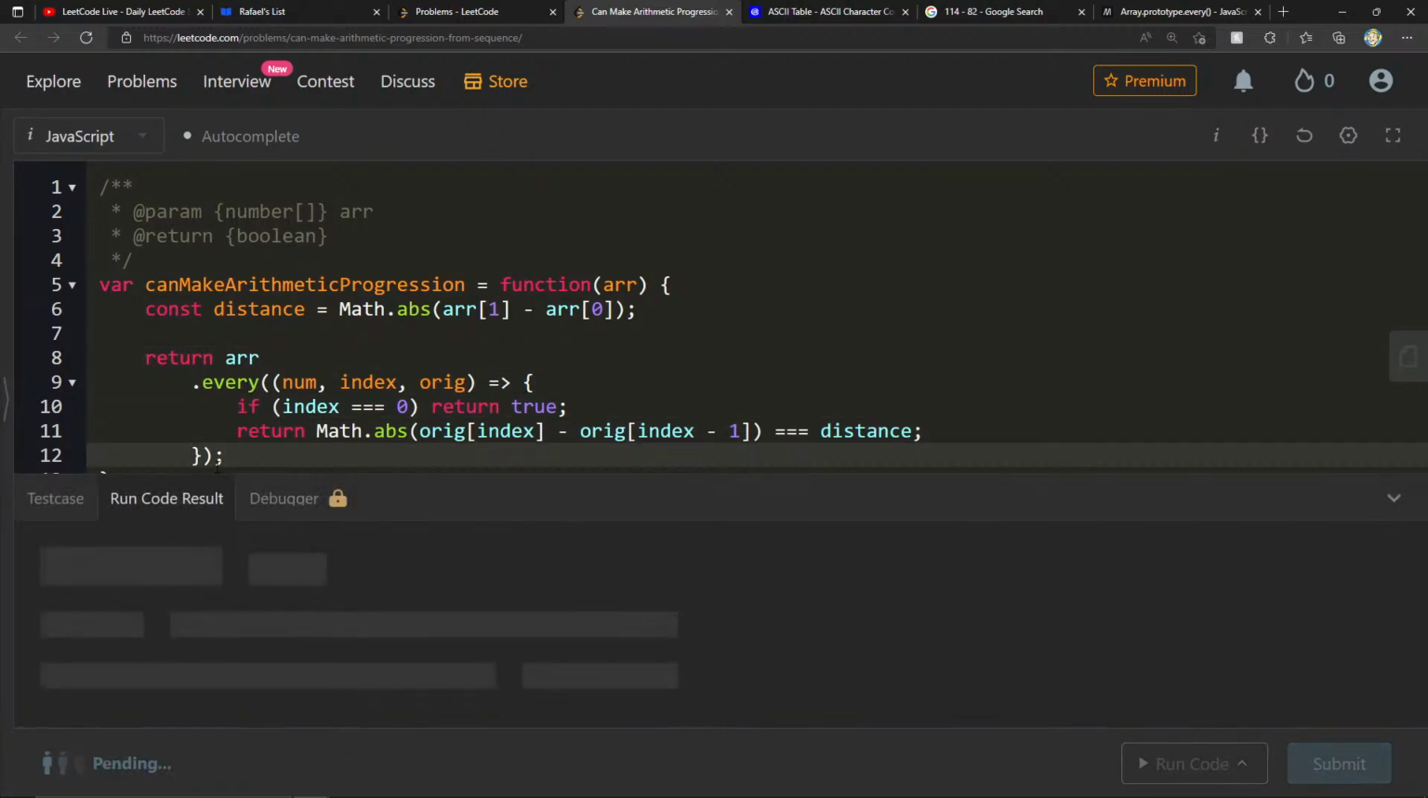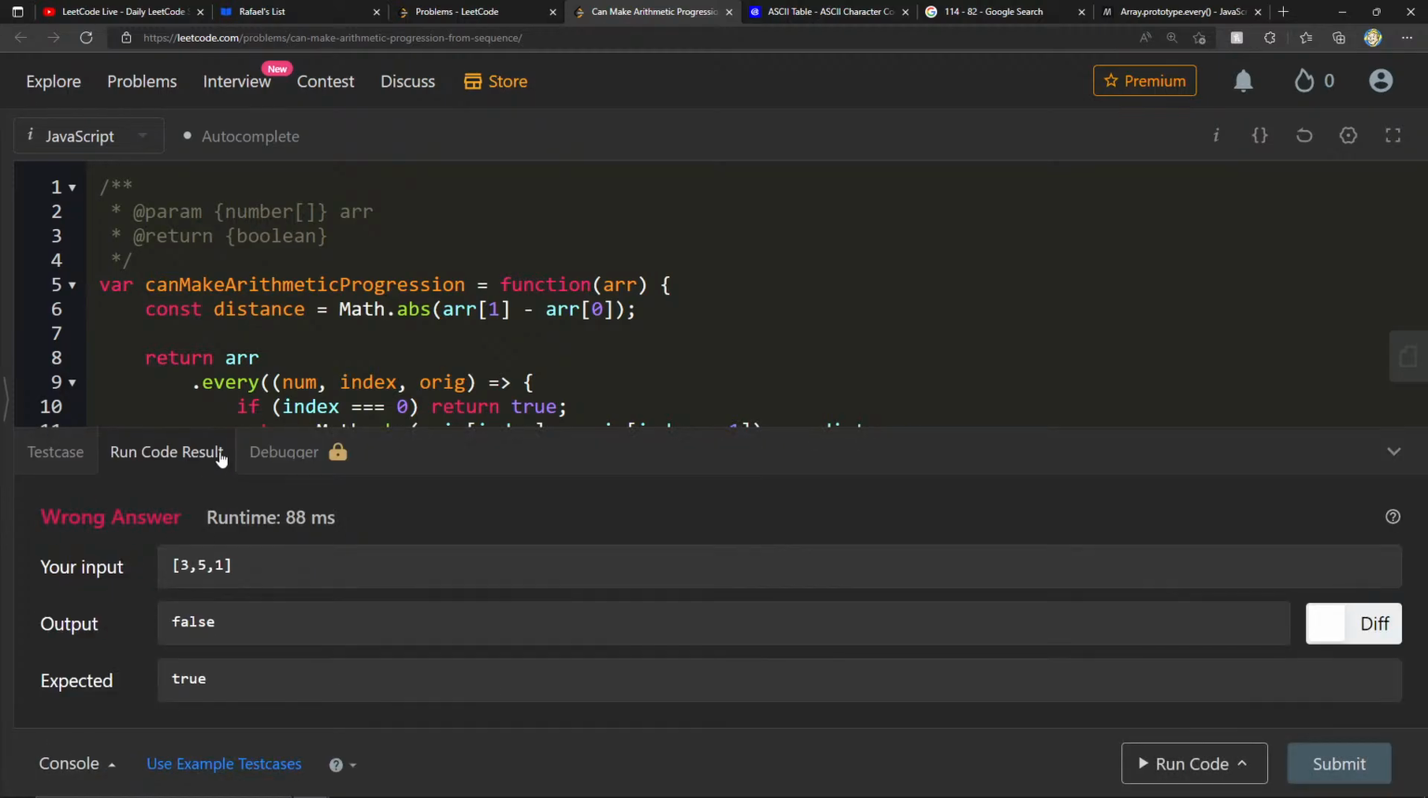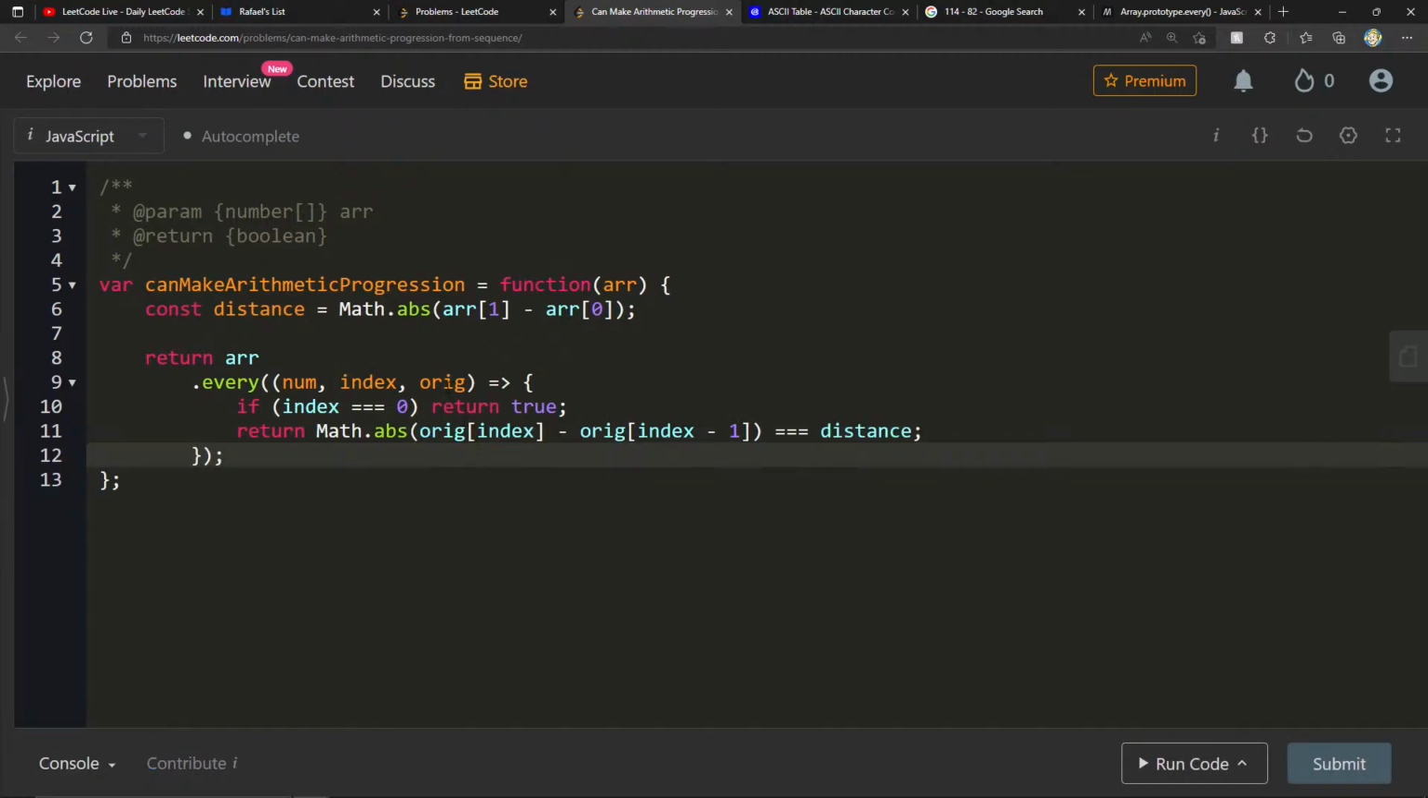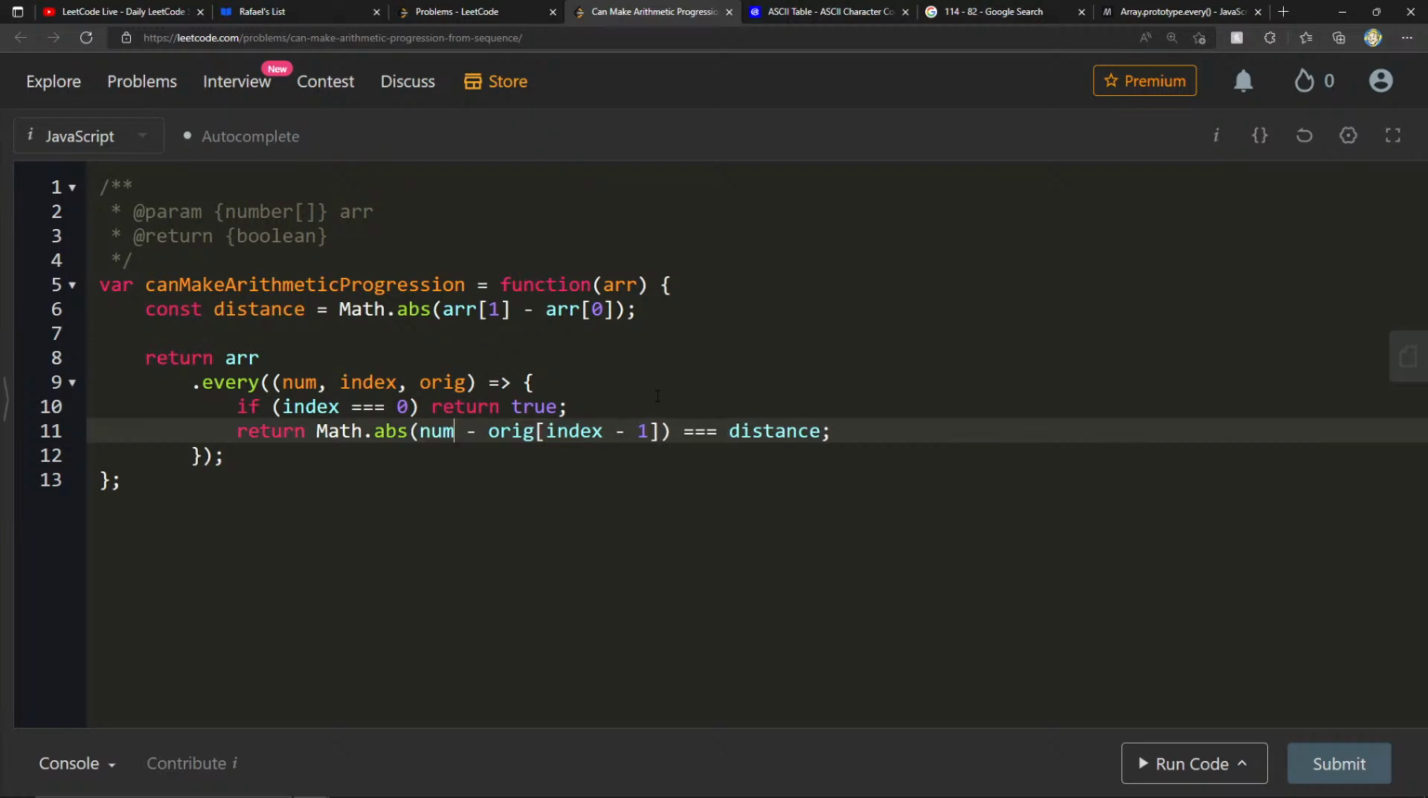Will this work? Okay. If index is 0, return true, else return orig at index minus orig at index minus 1 equals distance. Every num. Can we just say num minus, Math.abs of, so this will be like 5 minus the previous one is equal to the same distance.